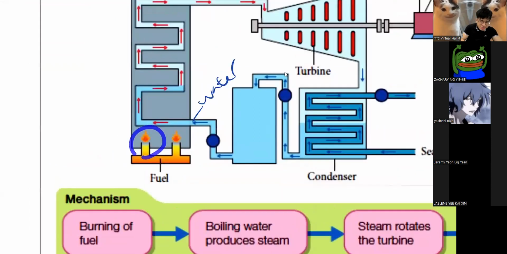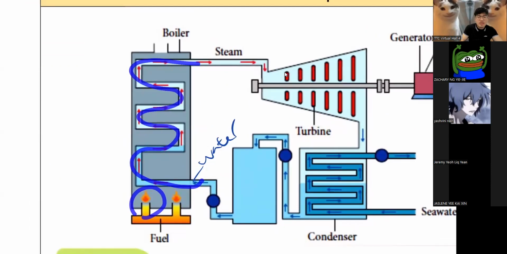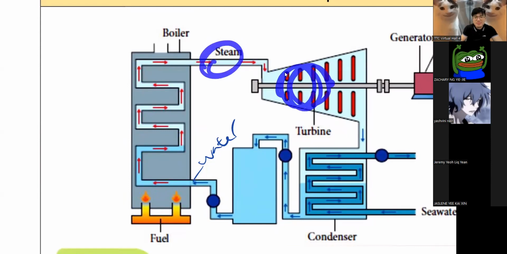So when it gets hot, the water will be cooked and turn into steam. You know what steam is, right? As in when you boil water, you get the gas, that's the steam. And then when steam comes here, steam is very fast, and this steam will spin this turbine.